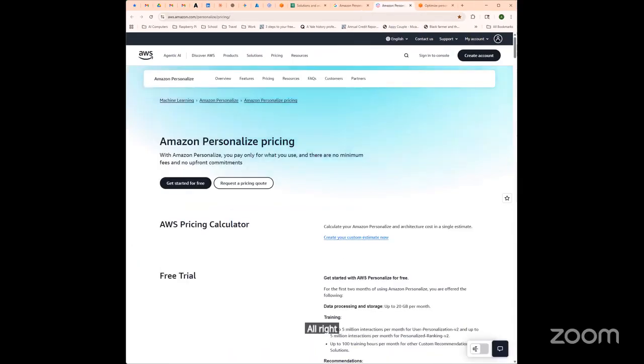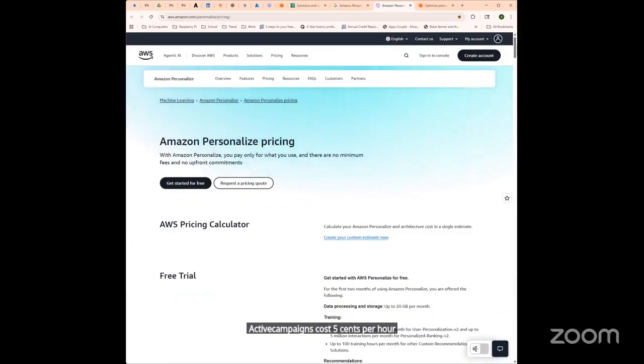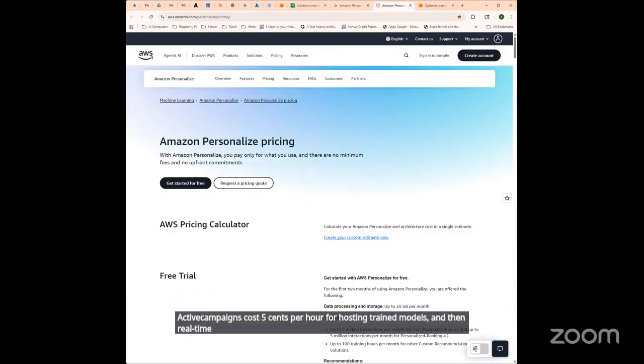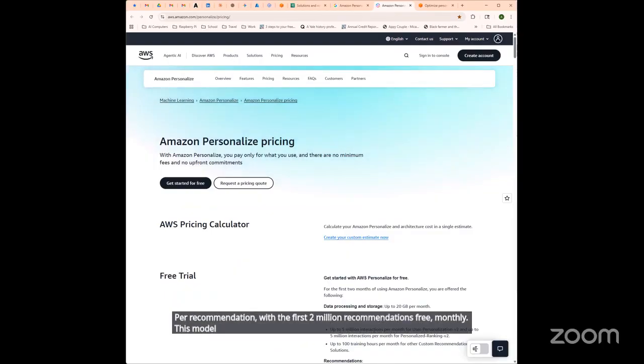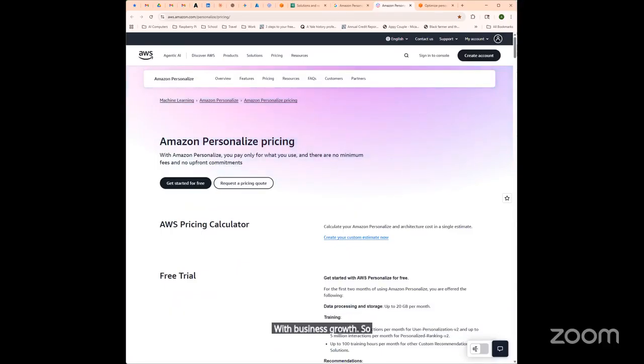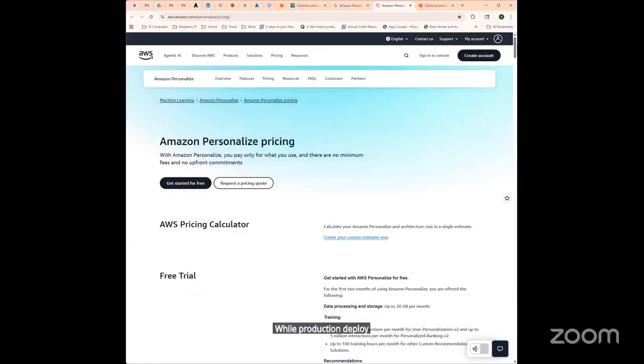All right, pricing. So Amazon Personalize operates on a transparent, usage-based pricing with three primary components. Training costs 24 cents per hour for solution development. Active campaigns cost 5 cents per hour for hosting trained models. And then real-time inference charges about 25 thousandths of a cent per recommendation, with the first 2 million recommendations free monthly. This model enables predictable cost management while scaling with business growth. So development and experimentation remain affordable through training only costs, while production deployments scale naturally with recommendation volume.